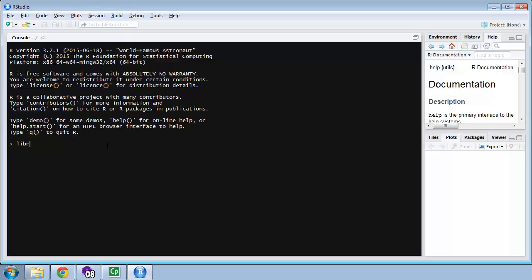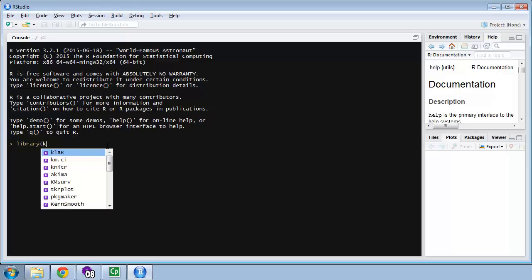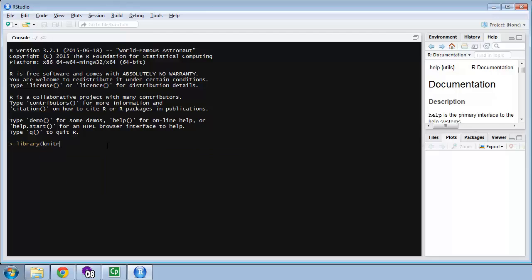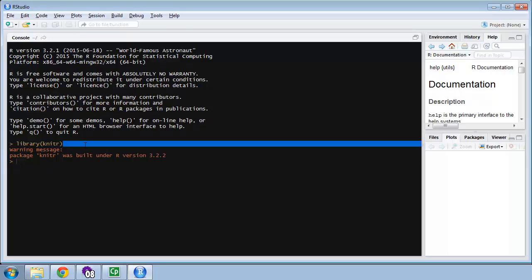Now if I load a library, such as the knitr library, and press enter, if I have been updating my packages regularly, then occasionally, as a new version of R comes out, those packages will be built under the most recent version of R. And if I have an older version, I will get this warning message.